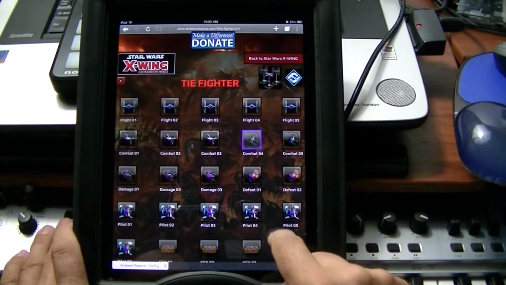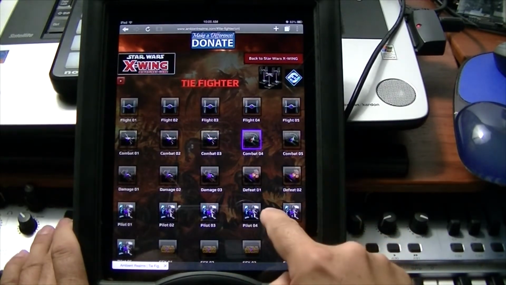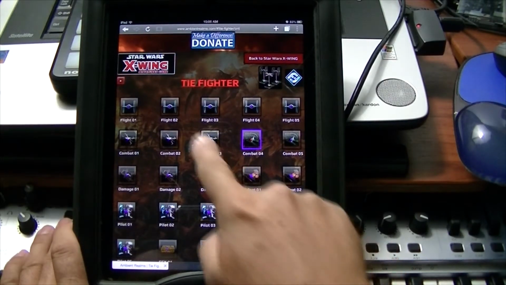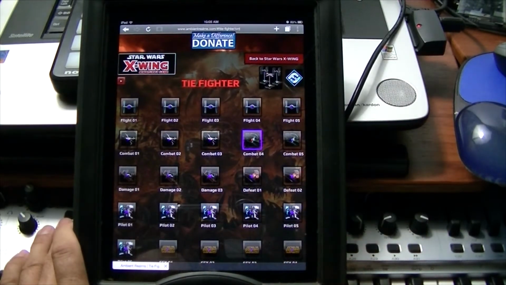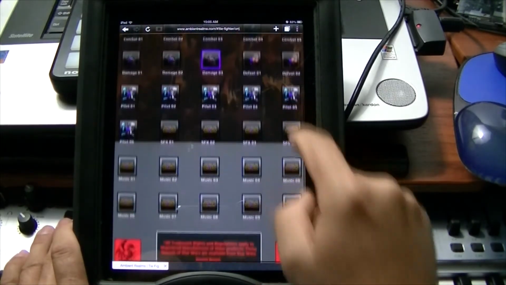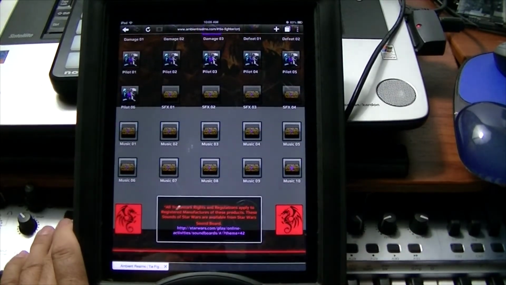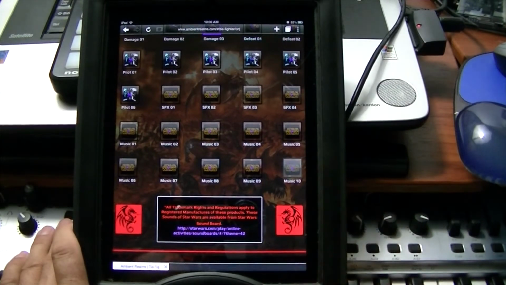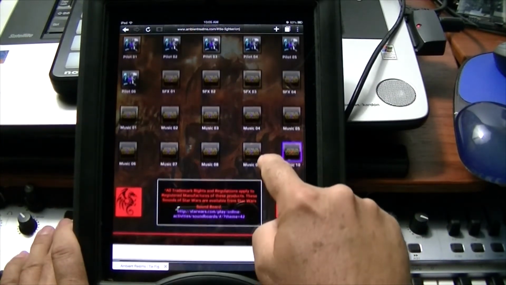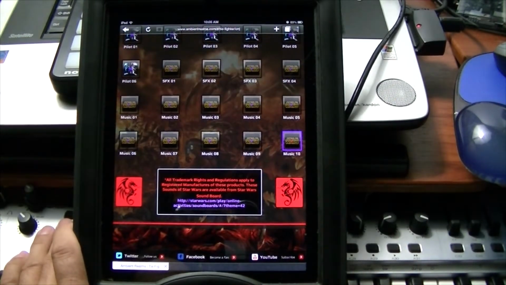So I'm shutting down some of the sounds that you're hearing and seeing in real time here. And they have little pause and play buttons so you can see what's playing and what's not. Take that one off. Okay, and then you've got the music down here. We'll shut that off.